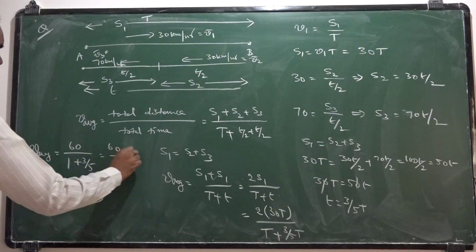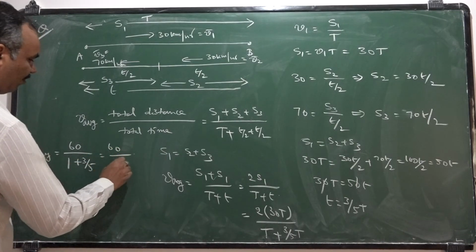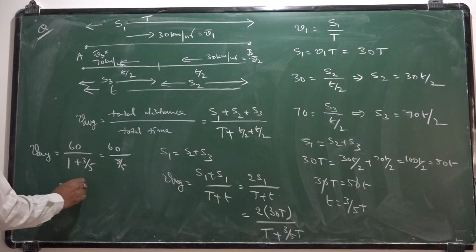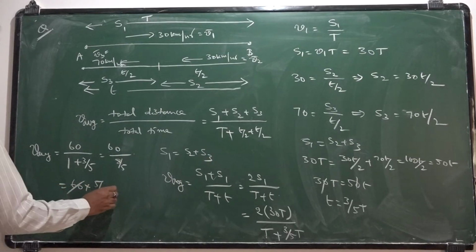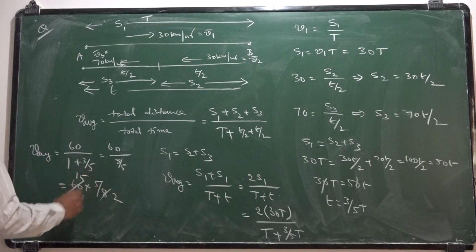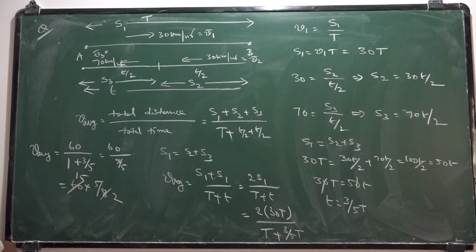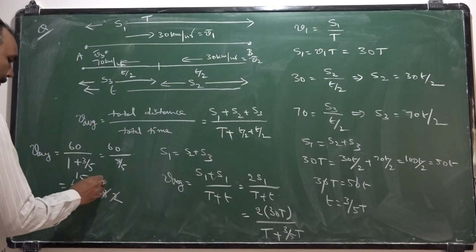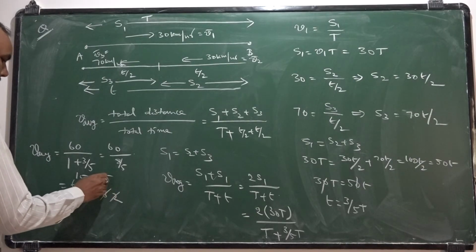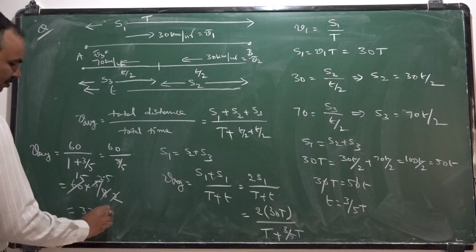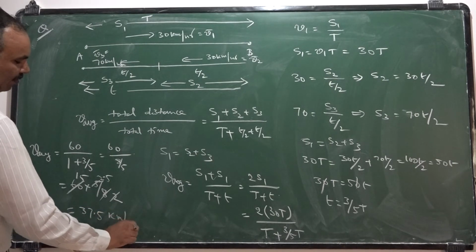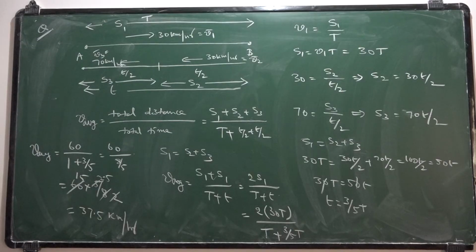That is 60 by 8 by 5. That is 60 into 5 by 8. So that is 37.5 kilometers per hour. This is the average speed.